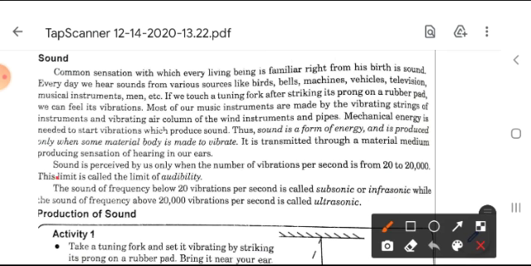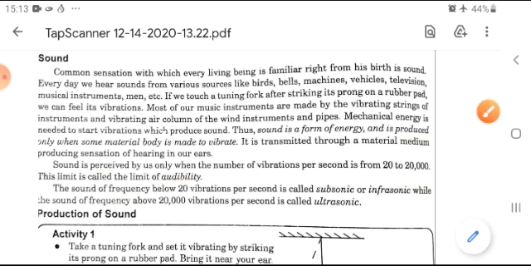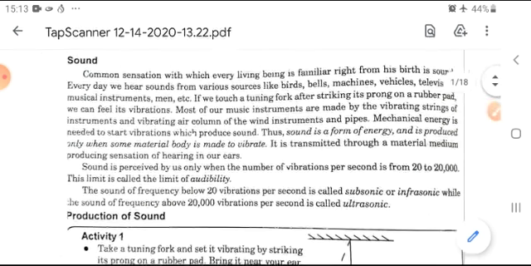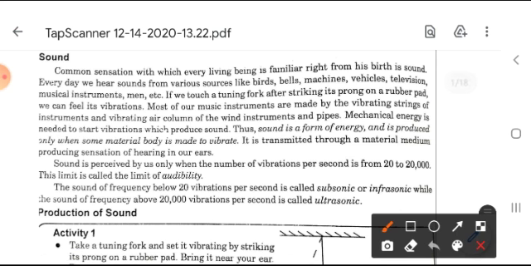Sound is perceived by us only when the number of vibrations per second is from 20 to 20,000. The limit is called the limit of audibility, which is given here. And the definition again, I would like to explain: sound is a form of energy.